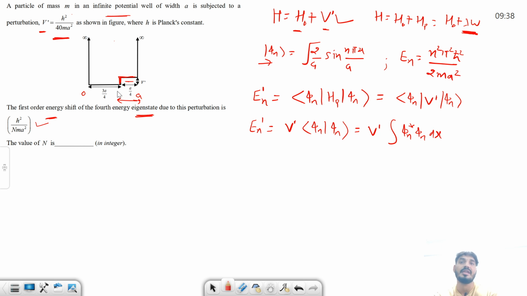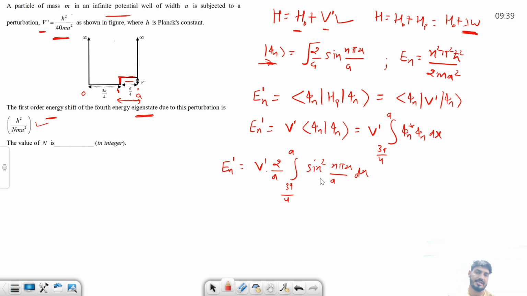So what will the limit be? This point is at 3a/4 and this is at a. So the limit is 3a/4 to a. Now you can solve this integration. You already have the wave function given, put it in and then you can solve this one. E n dash is nothing but v dash, this is 2/a, the limit is from 3a/4 to a, and this will give you simply sin square n pi x by a dx.